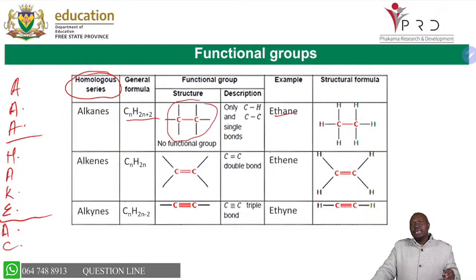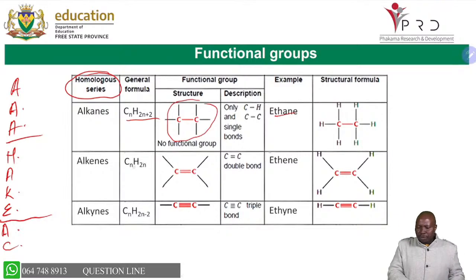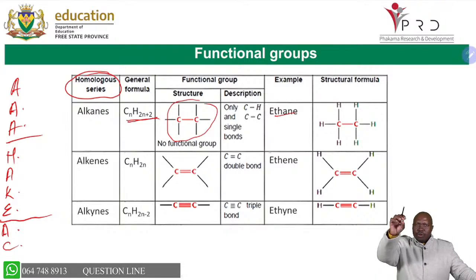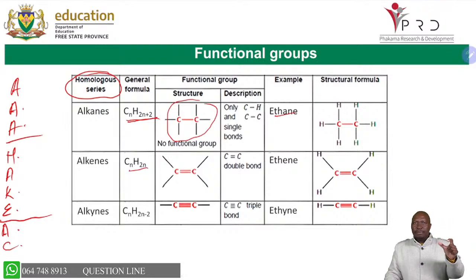Now, alkenes have a carbon-carbon double bond, and the general formula is CnH2n. Remember, when you bring in a double bond, you remove 2 hydrogens. Hence the general formula of alkanes was CnH2n+2, but when you move to alkenes, you remove 2 hydrogens and it becomes CnH2n. As we increase the number of bonds between carbon atoms, we remove 2 hydrogens.